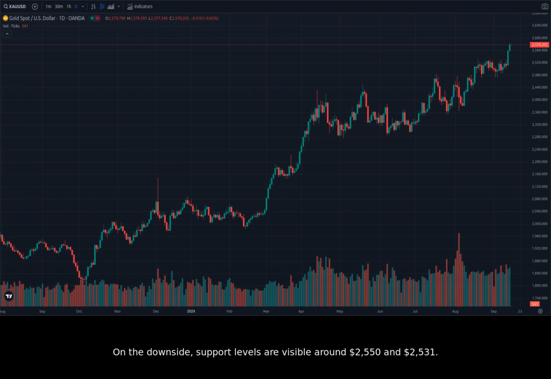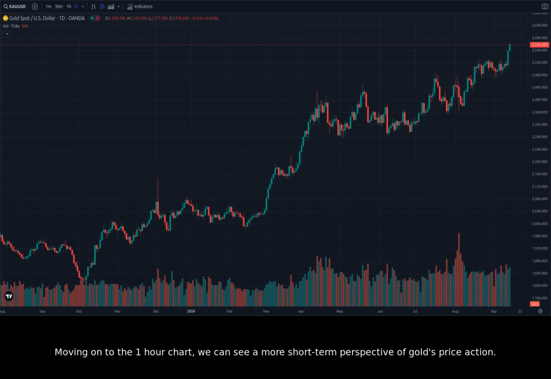On the downside, support levels are visible around $2,550 and $2,531. A break below these levels could indicate a short-term correction or a change in trend. However, it's important to note that the overall trend on the daily chart remains bullish.